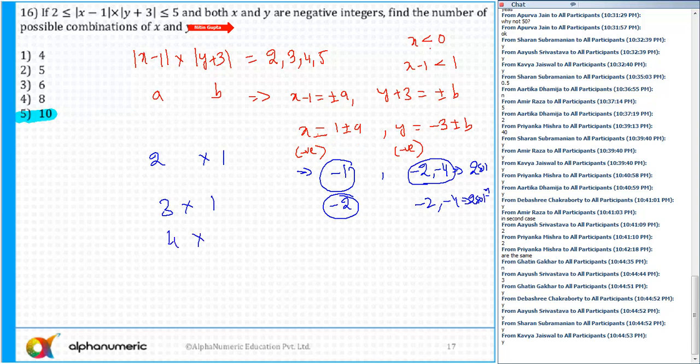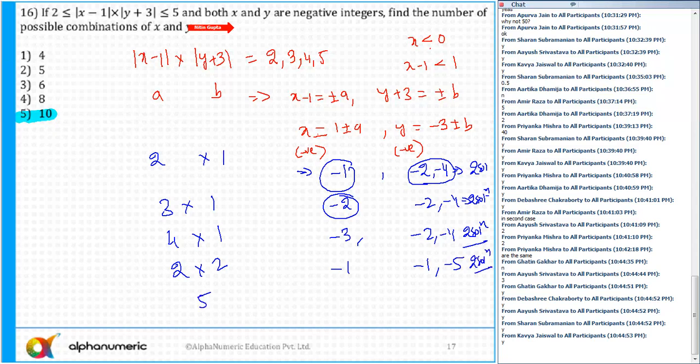Then I say 4. So that is 4 into 1. So x is 1 plus 4, 5, not possible. 1 minus 4 is minus 3. And y I get again minus 2 and minus 4. 2 more solutions are possible. 4 can also be written as 2 into 2. So I'll get x equal to minus 1 and y is equal to minus 3 plus or minus 2, that is minus 1 and minus 5. Again 2 more solutions.